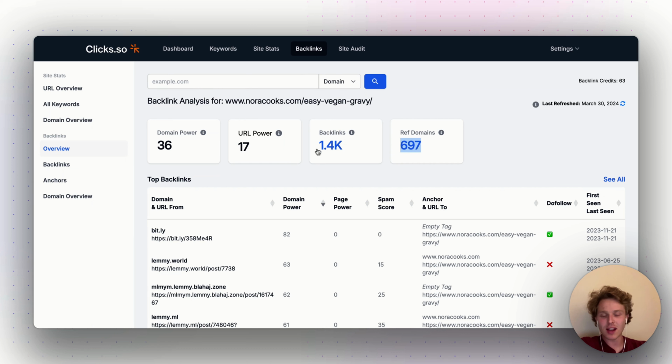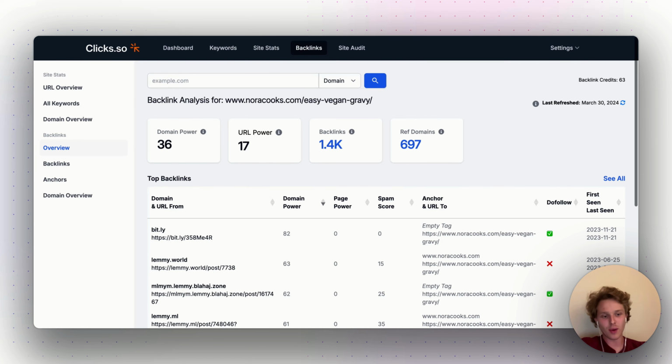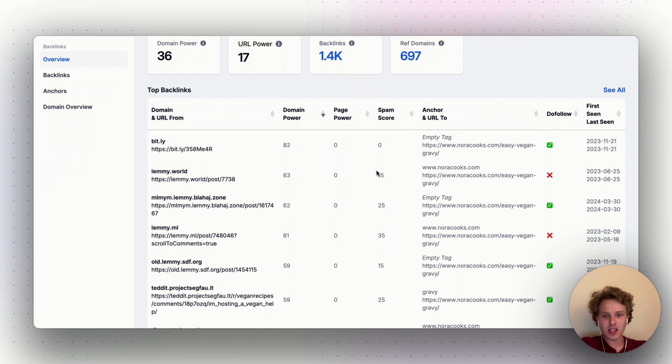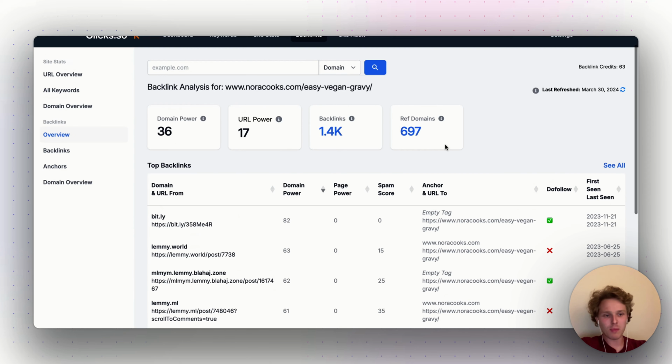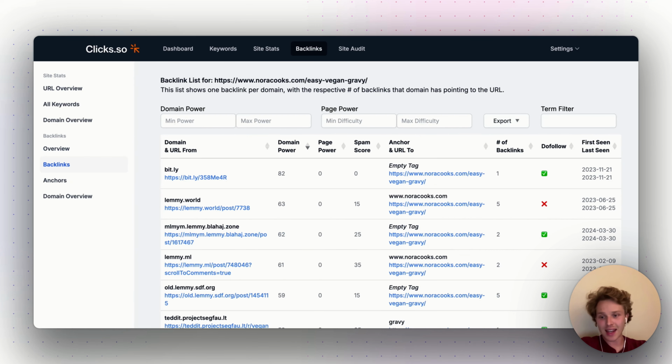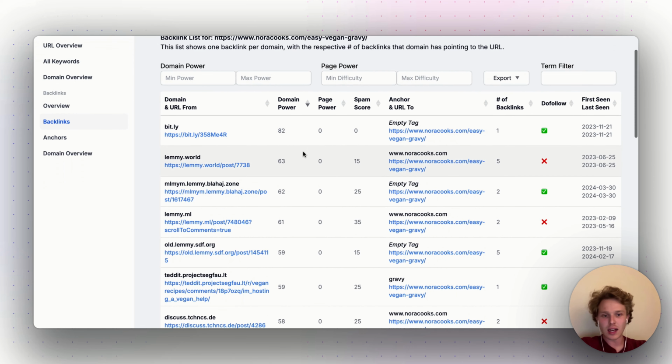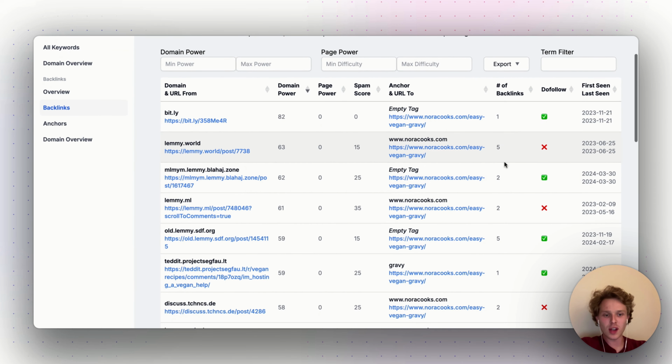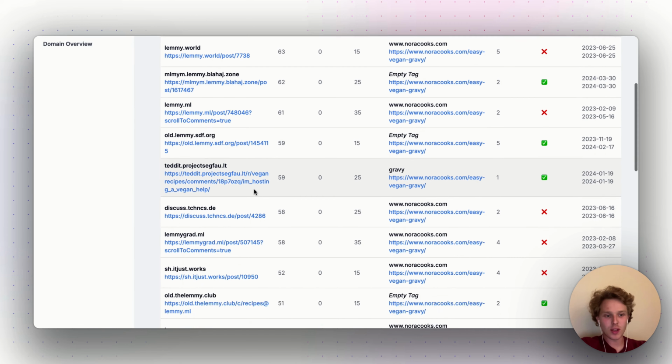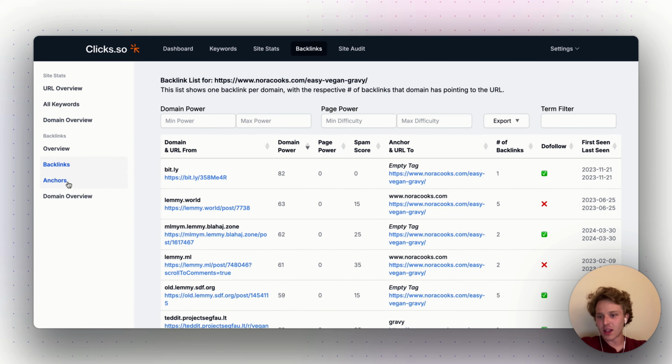So 697 referring domains and 1.4 thousand backlinks. Again, we will always have more backlinks than referring domains, if not the same, because we can have multiple backlinks coming from one domain, right? So now we have all the backlinks here ranked by domain power. But if we actually open this up, we can take a look at all of these domains. And again, it's a very similar report. We can see whether it's do follow, no follow, the number of domains, and everything that we took a look at before.